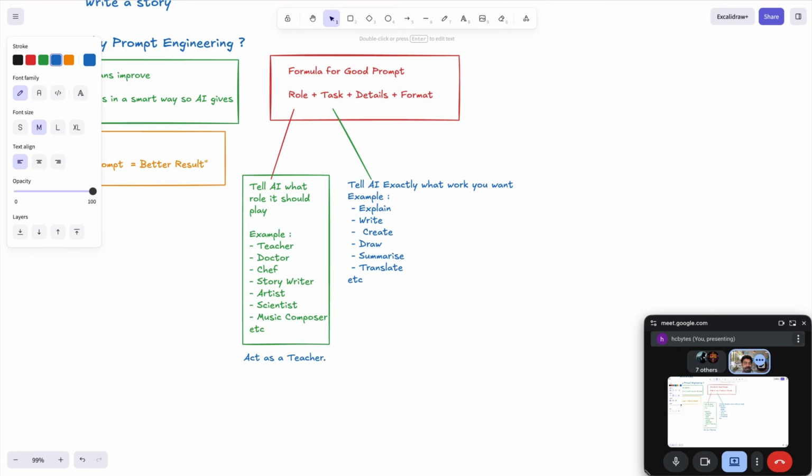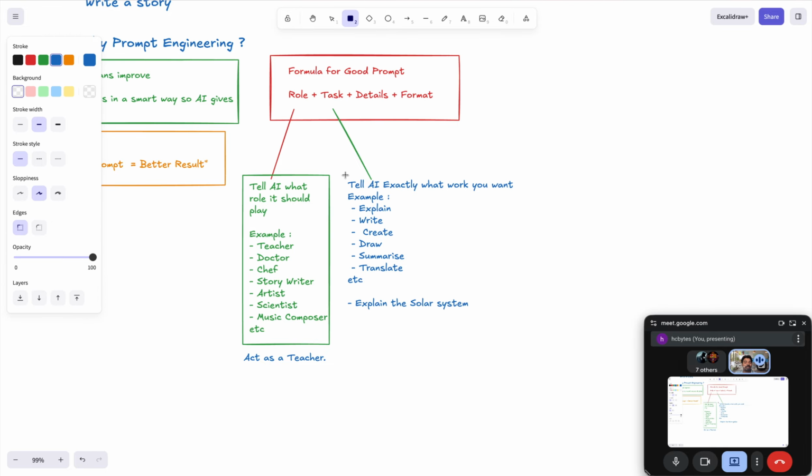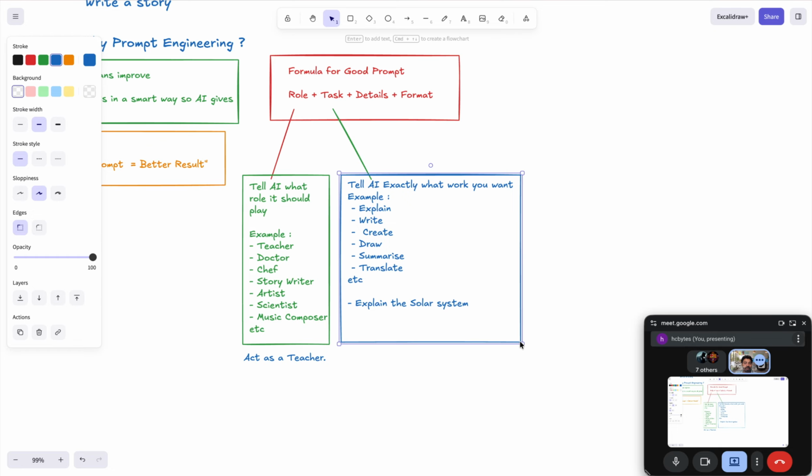For example, I tell AI to explain the solar system. This is the task. I want AI to explain the solar system, correct? So if we combine these two, role and task, the prompt that comes out is: act as a teacher and explain the solar system, correct? Let's move forward so that we can understand how to write good prompts.